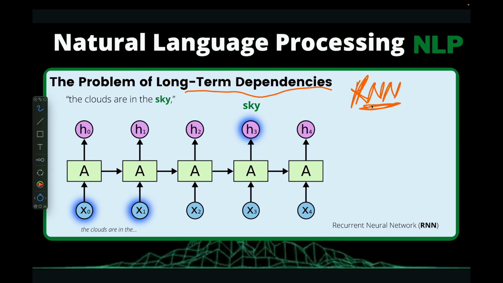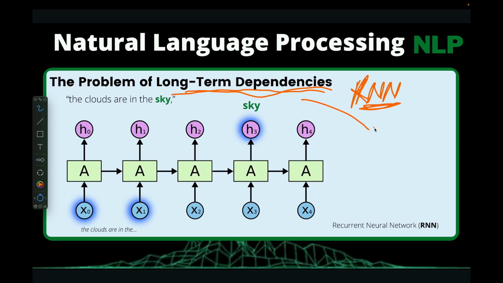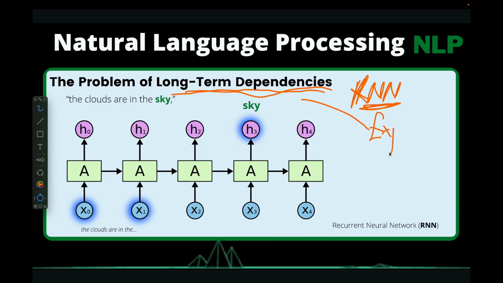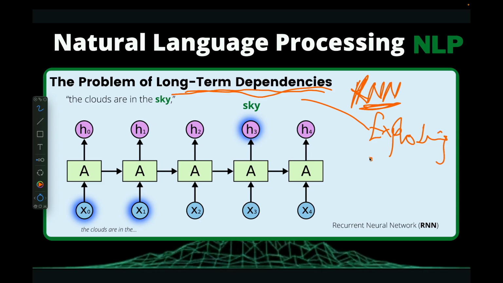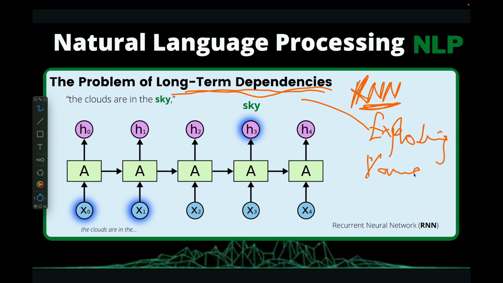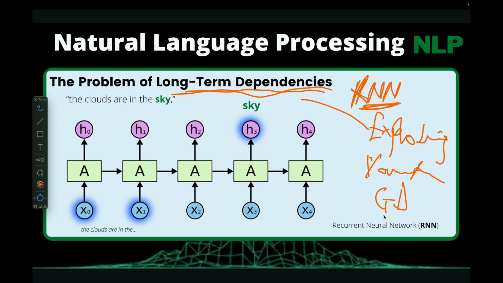We're trying to understand why there are still more variants of RNN out there. So we have another problem we call long-term dependencies, which also leads to the exploding gradient or the vanishing gradient problem. All these lead to the exploding gradient or the vanishing gradient problem.